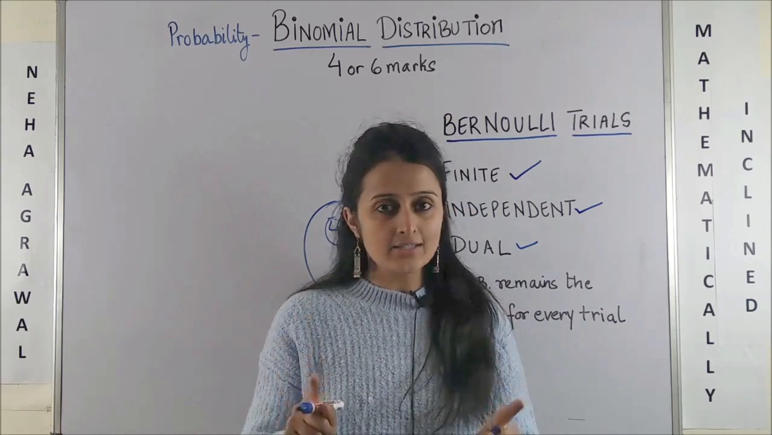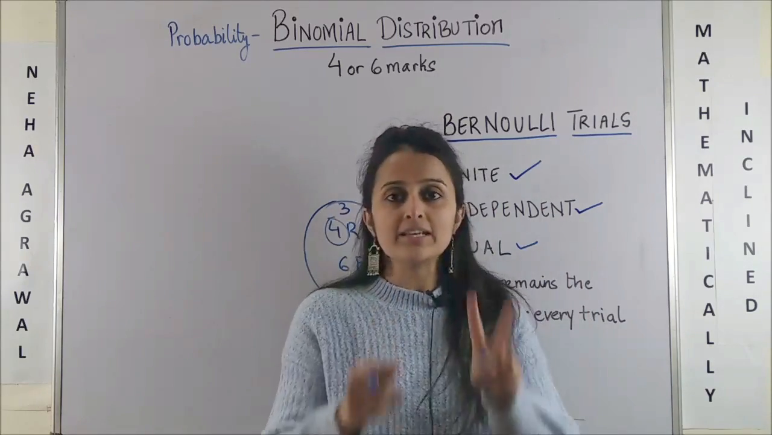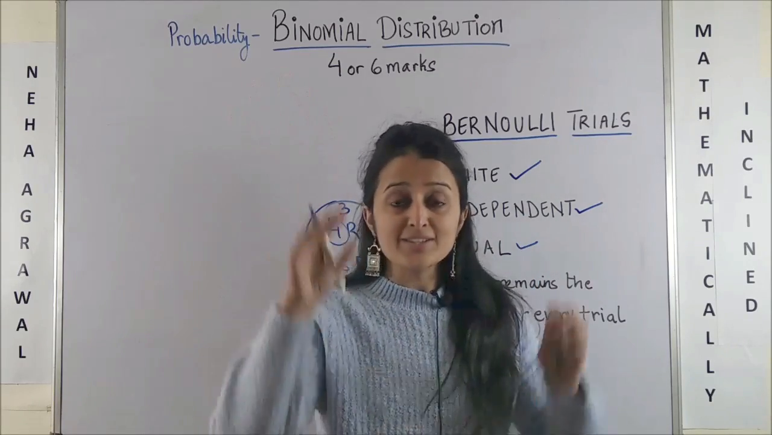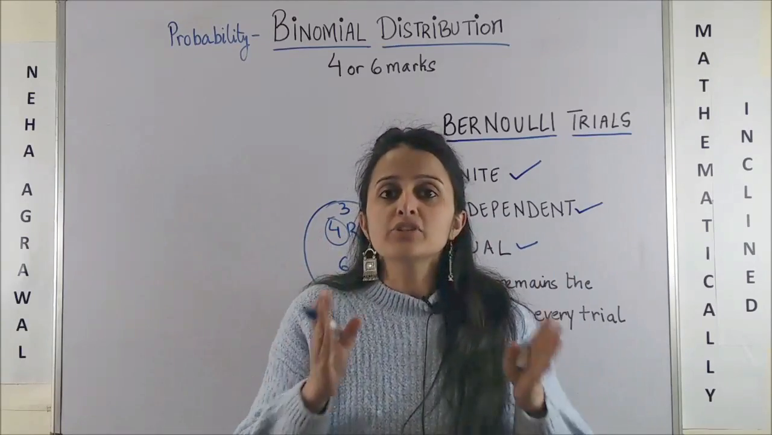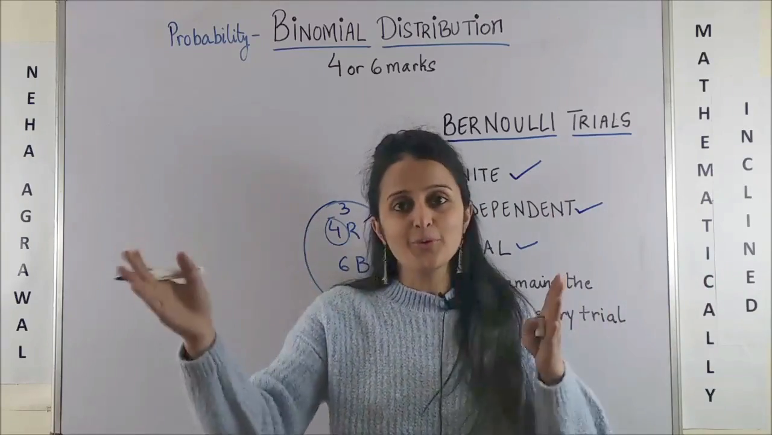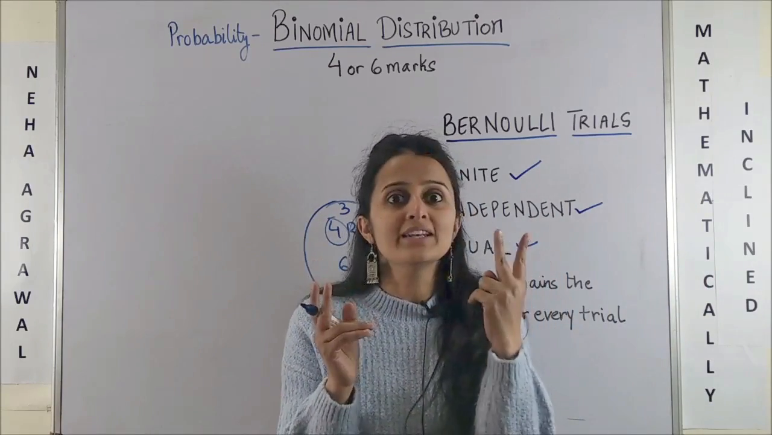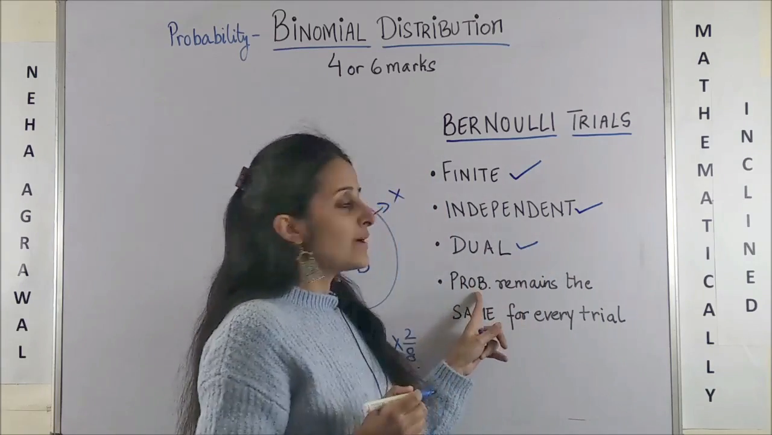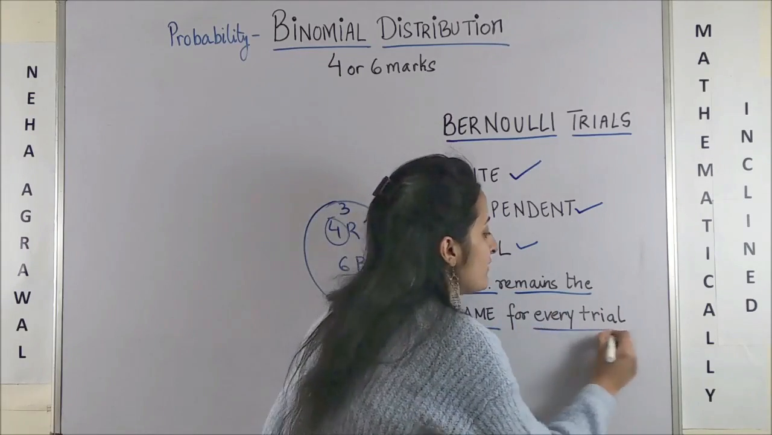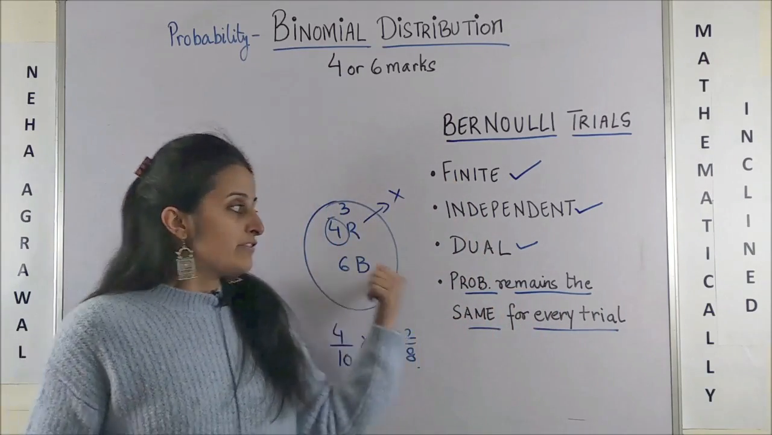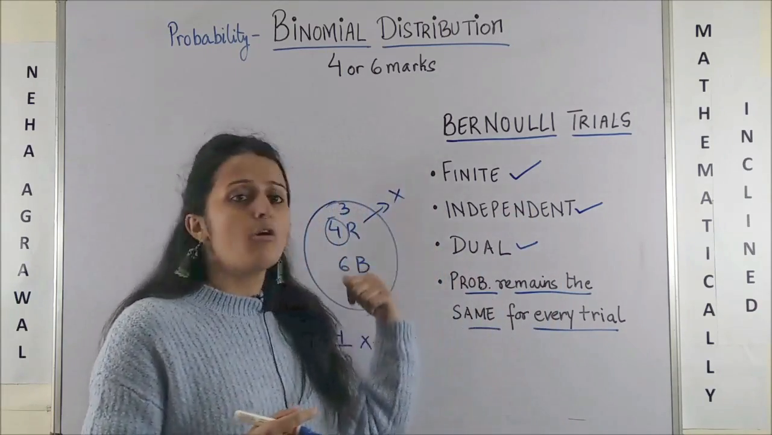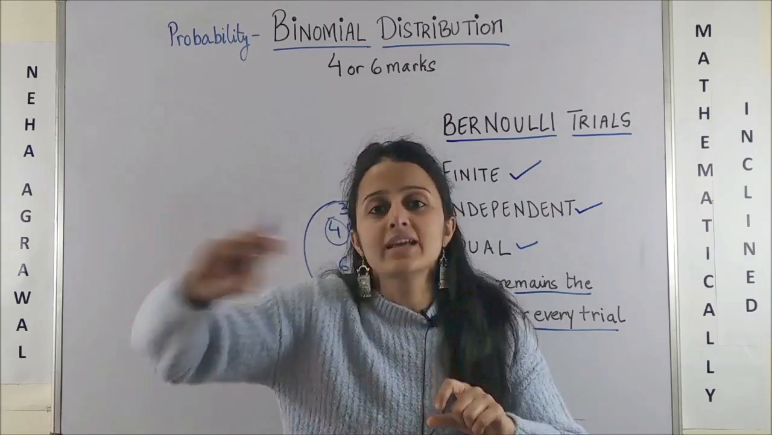Third, dual. Also another name, dichotomous. In short, जिसका आंसर है हाँ या ना. That means it will always have 2 outcomes, either a success or a failure. So any event which you can categorize under success or failure, yes or no, true or false, that is dual in nature. Fourth, probability remains the same for every trial. As I just mentioned, if I am replacing it back, if they are independent events, the probability of getting a red ball or a black ball would stay the same throughout.